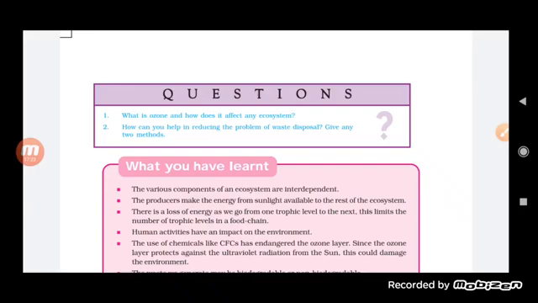How can you help in reducing the problem of waste disposal? There are different ways. The people must be aware. They must know the difference between biodegradable and non-biodegradable waste, and by using reduce, reuse, recycle, we can deal with non-biodegradable waste, and then by vermicomposting and composting, we can reduce biodegradable waste material.